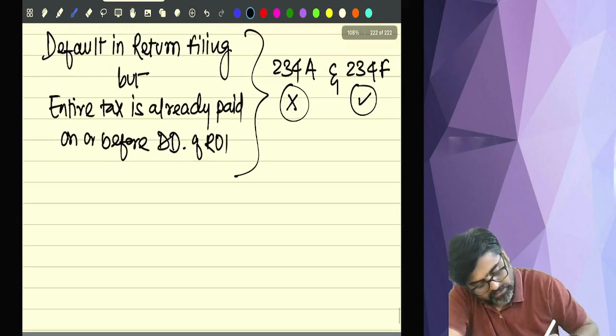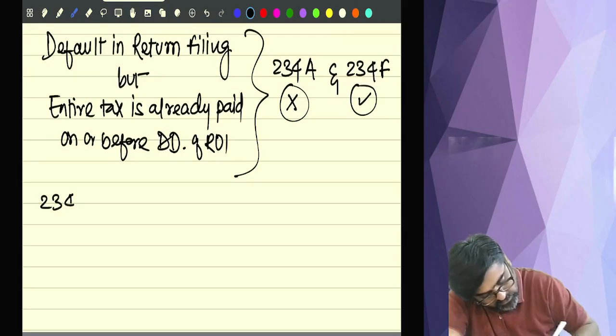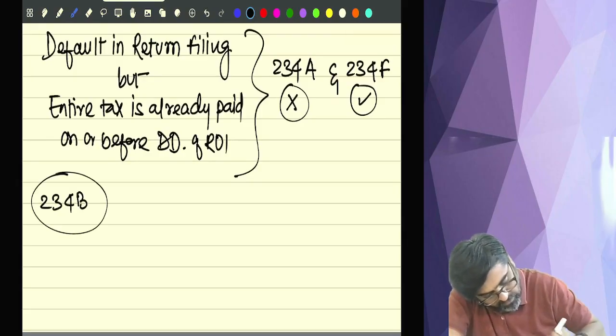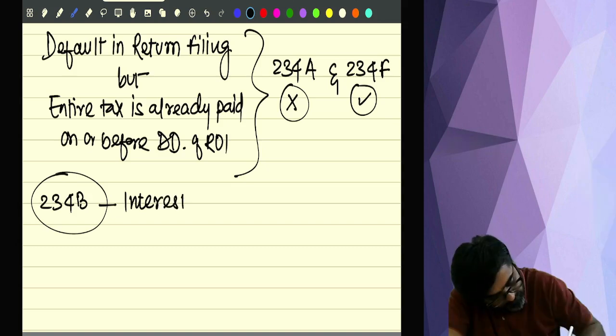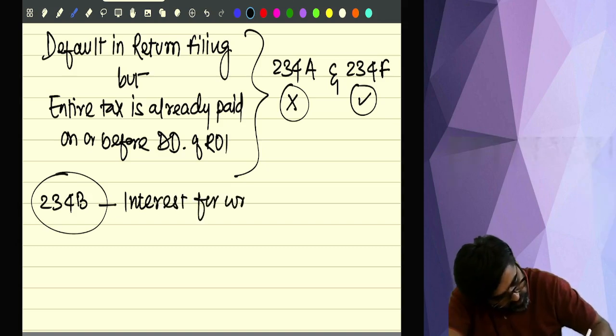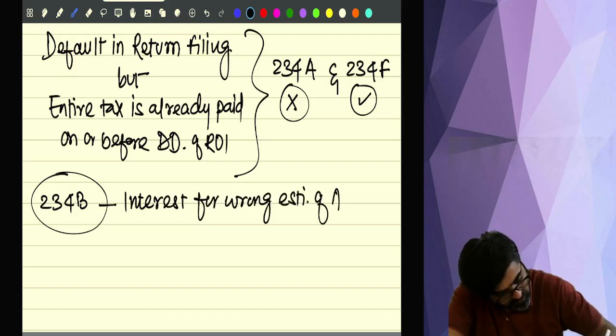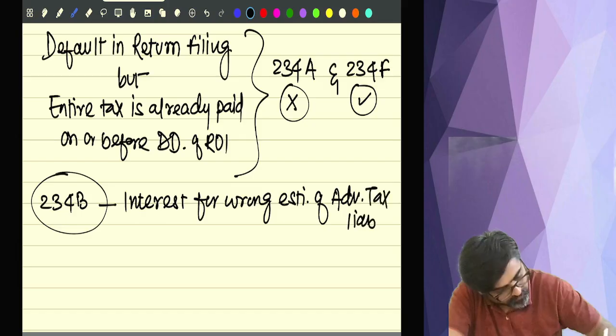Now, second last, 234B is there. This is interest for wrong estimation of your advance tax liability.